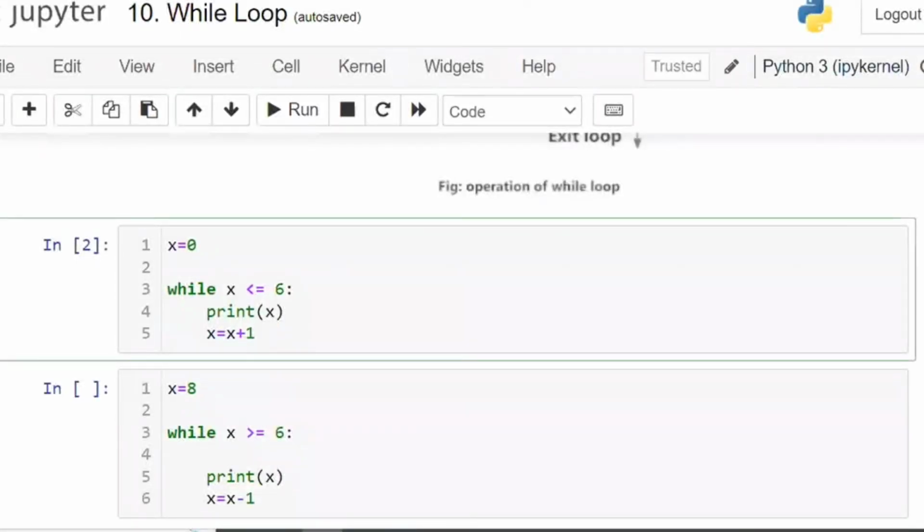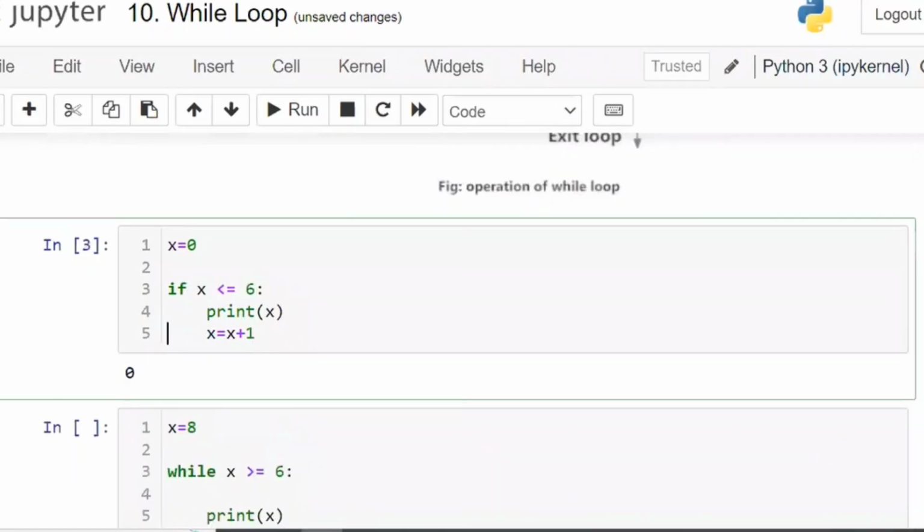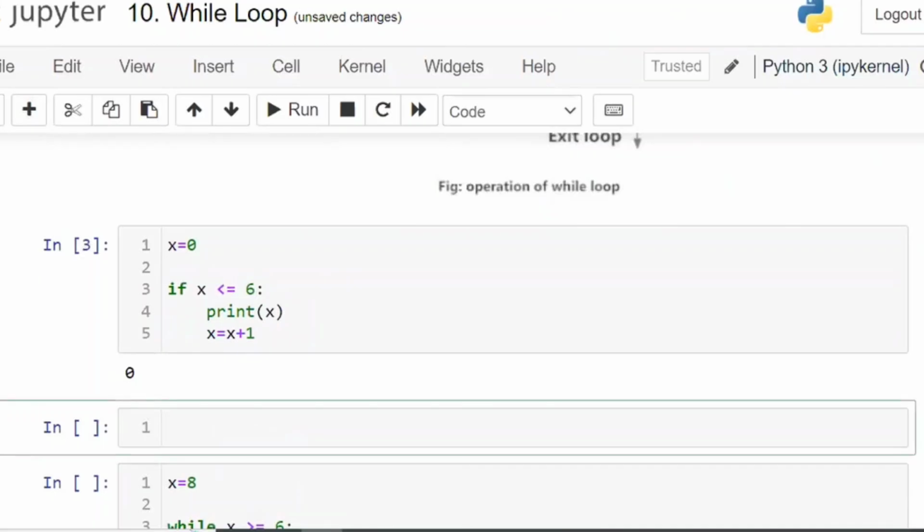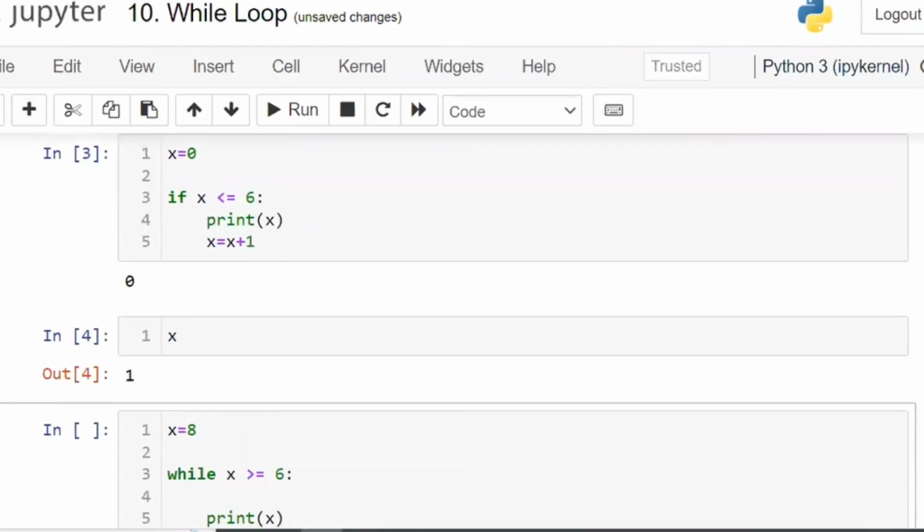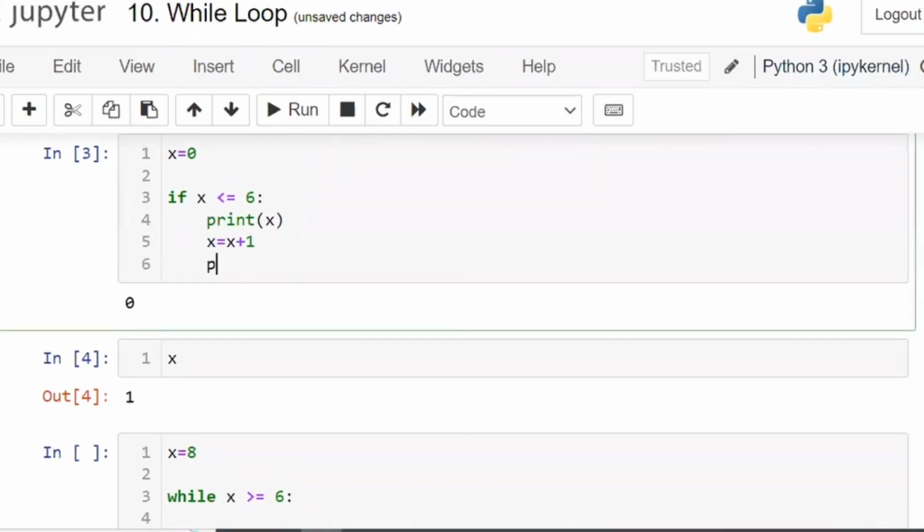Now if you execute the program, instead of while, if I write if, what happens? Print x means print 0. 0 will be printed. Now what is the value of x? The last stored value, x is equal to 1. Already x is equal to x plus 1 is there. If you want that one also to be printed, then print x once again.